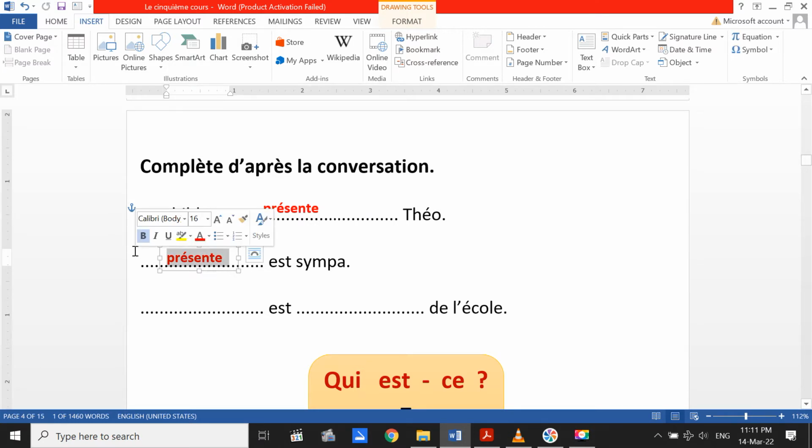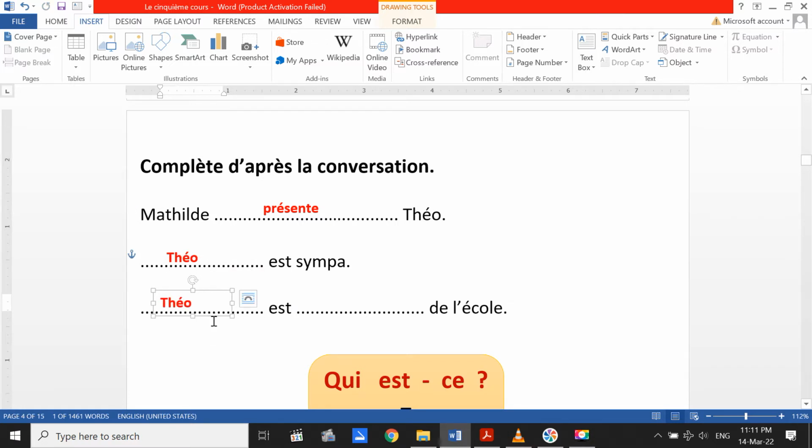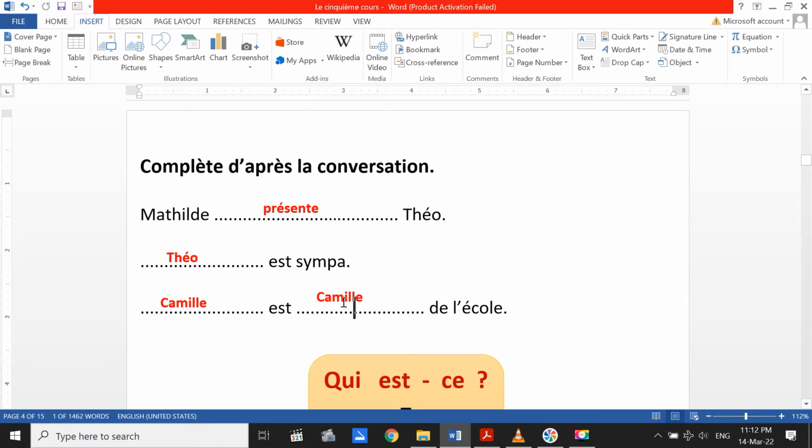Donc, on a dit qui est sympa: Theo est sympa. Donc, l'autre phrase, est de l'école. Who is a friend in the school? This is Camille. Camille est, we can say here, copine or amie, as you like. It's the same thing.